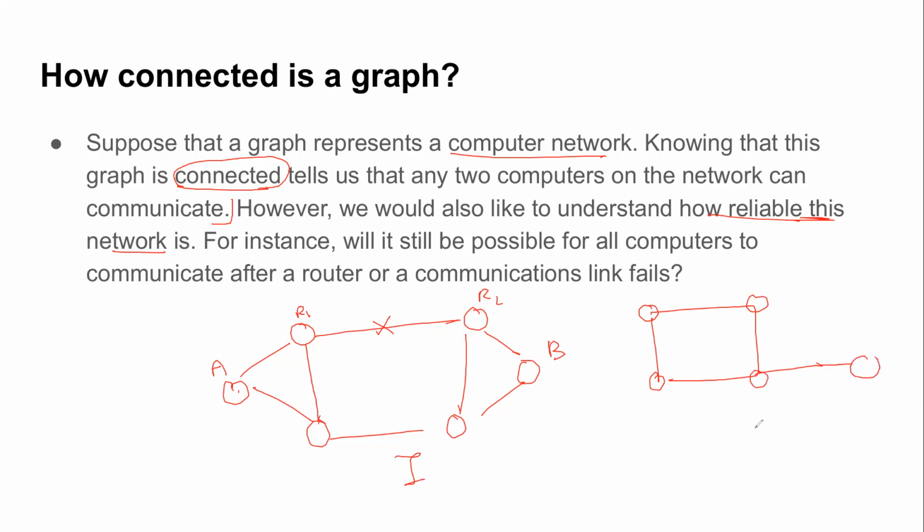So these are two graphs. Which one do you think is more reliable? And you have to tell me why. Exactly, Dhananjay, but tell me in this context, which one do you think is reliable? Now you understand what I mean by reliable, right? That if there's some link failure, I should still be able to carry out the data communication. So everyone agrees case 1 is more reliable.